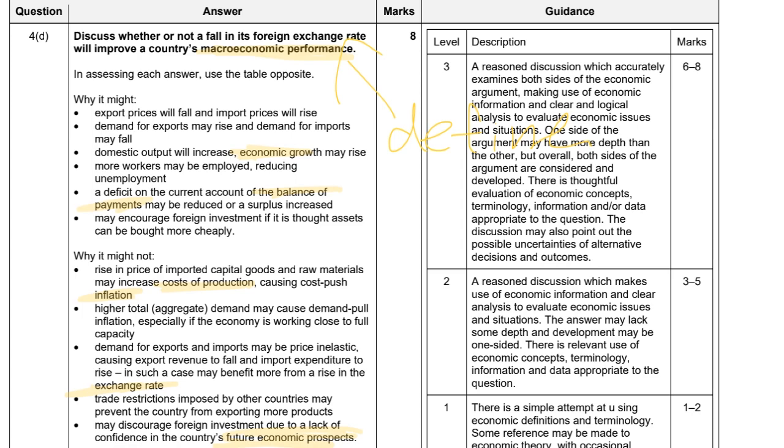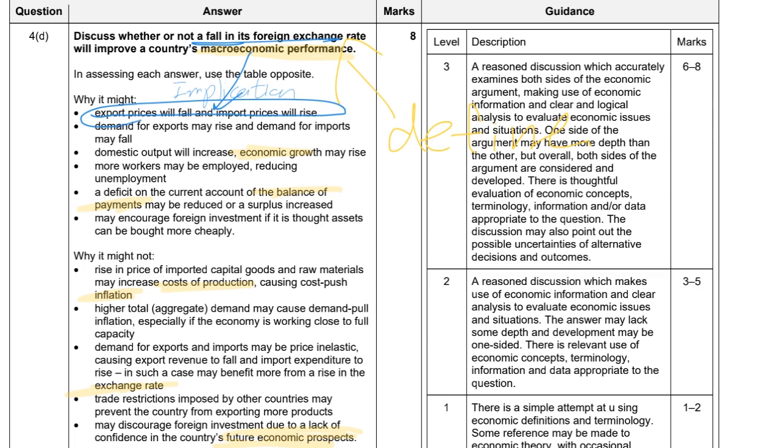Define the meaning of macroeconomic performance. When there's a fall in the exchange rate, I would say the first implication must be that export price will fall, and the import price will rise. So we have to make use of the fall in export price and the rise in import price to illustrate our answer. When the export price falls, we will have more exports.